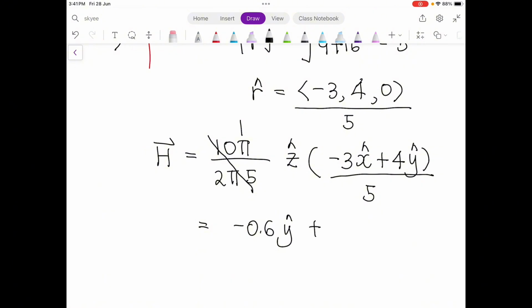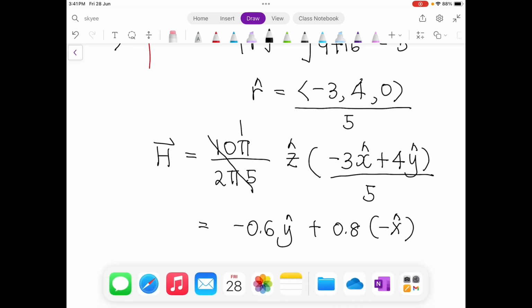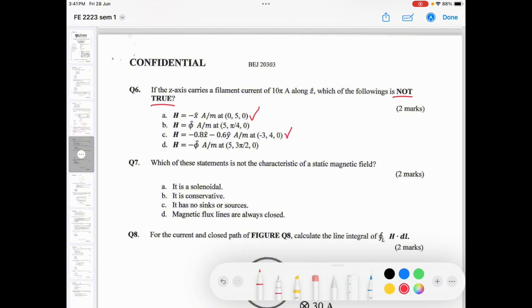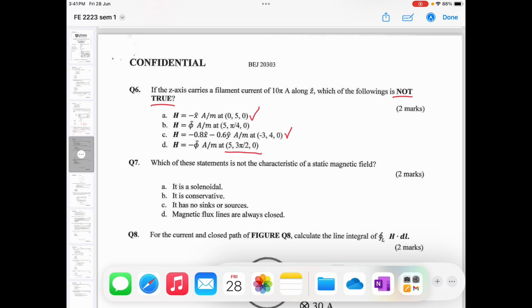Then 4 over 5 is 0.8, so you have 0.8 zy, -x. So this is the answer, which is correct. And the last one is D, at the position 5, 3 pi over 2, 0.